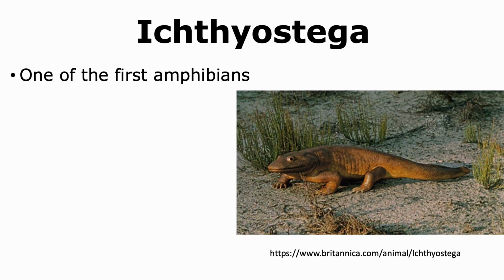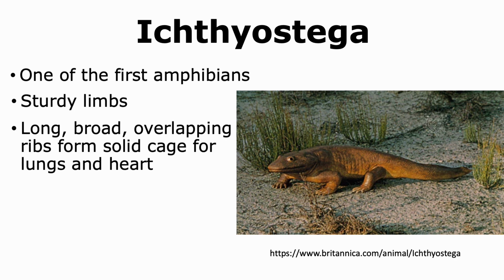A fossil of another organism called Ichthyostega showed that it was one of the first amphibians whose fossil was found. Ichthyostega had sturdy limbs and long, broad, overlapping ribs. These overlapping ribs could form a cage-like structure that we see today in the form of a rib cage, where the lungs and the heart could reside. Thus, Ichthyostega was able to show many features of a land-dwelling organism and hence was not a fish anymore.